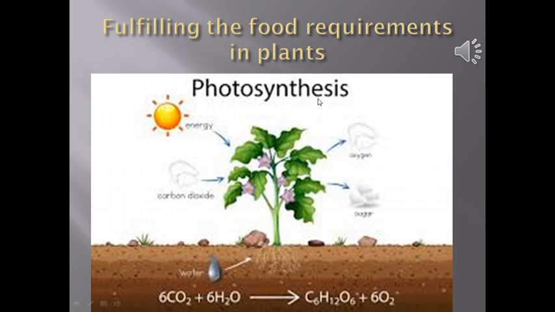Most of the plants can do this process of photosynthesis, can prepare their own food in their own body, and so they are called autotrophs. Remaining other organisms are called heterotrophic. That means they depend on the plants for their supply of nutrition. In the further presentation, we will be learning about how different plants ingest their food due to lack of the process of photosynthesis or due to lack of nutrition from the soil.